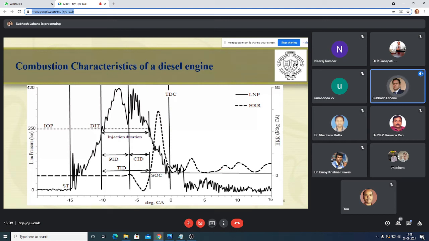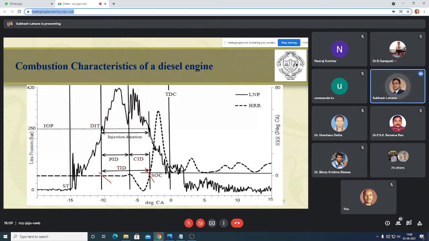This we have just seen. It atomizes into small droplets and penetrates into the combustion chamber. The atomized fuel absorbs heat from the surrounding compressed air, then it vaporizes and mixes with the surrounding high temperature and high pressure air. The time lapse between the start of injection and the start of combustion is known as ignition delay.